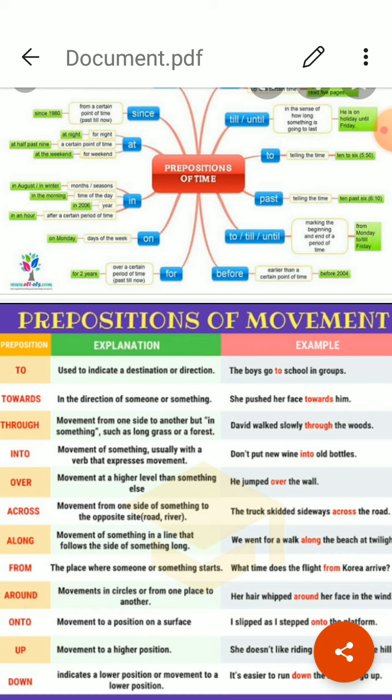Some confusing prepositions are given in your book. You can see. First one is in and into. In is used for resting object and into is used for the object that is in motion. He is in the room. He is entering into the room. Okay. At and in. At is used for open spaces and in is used for enclosed spaces. At is used for small cities and in is used for large cities. We live at Bethel. He lives in Mumbai.